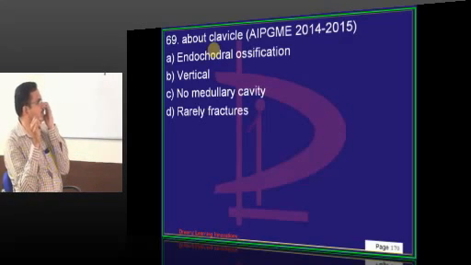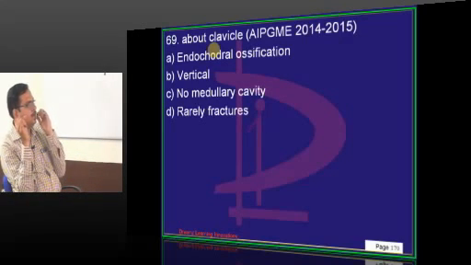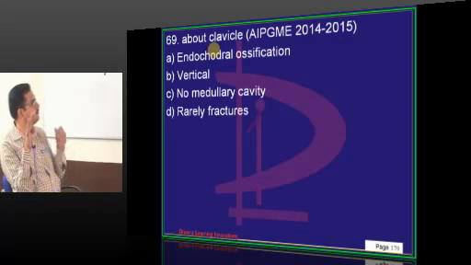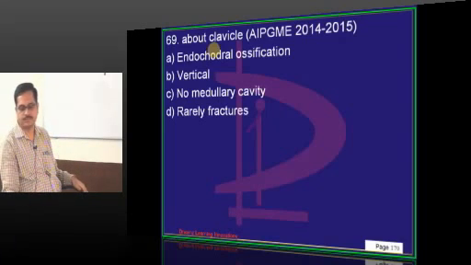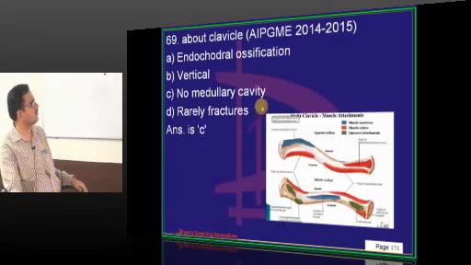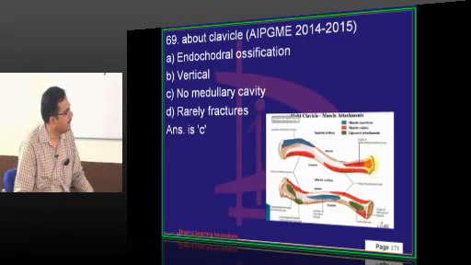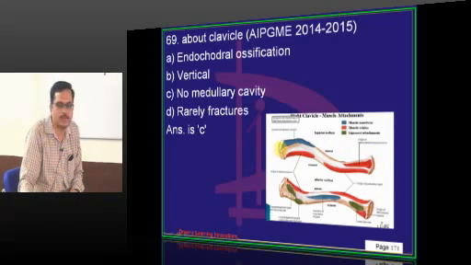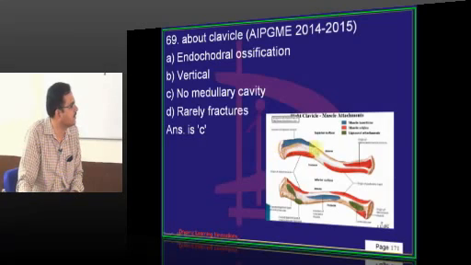Long bone which is horizontally placed, long bone with no medullary cavity, long bone with intramembranous ossification, and pierced by cutaneous nerves with two primary centers of ossification. Now, here you can see the medial end of the clavicle which articulates with sternum to form sternoclavicular joint, which is a saddle joint. Lateral end of the clavicle articulates with acromion process to form acromioclavicular joint.